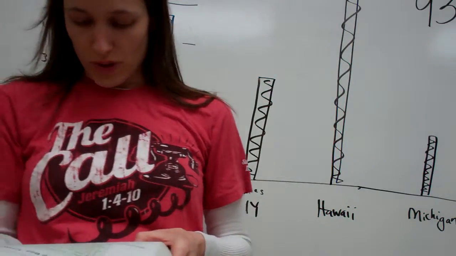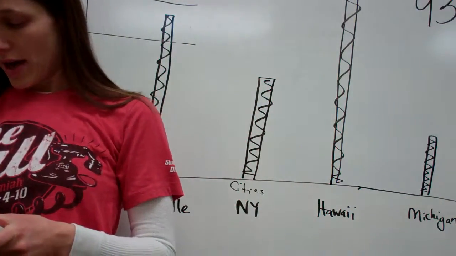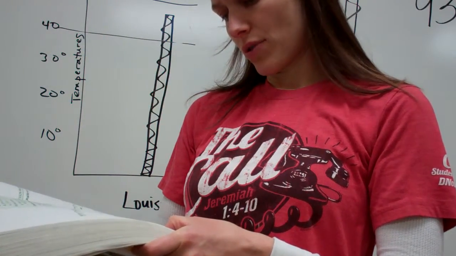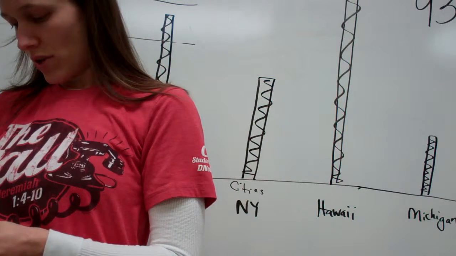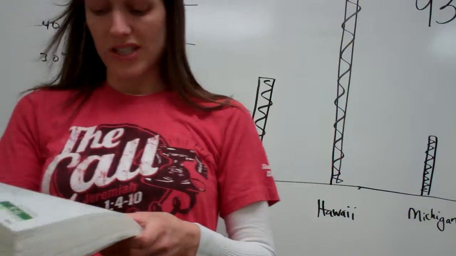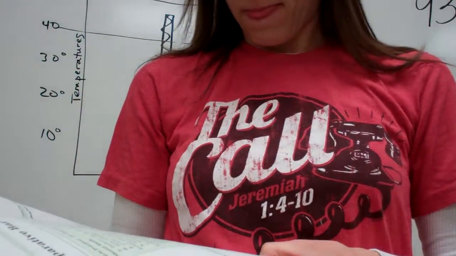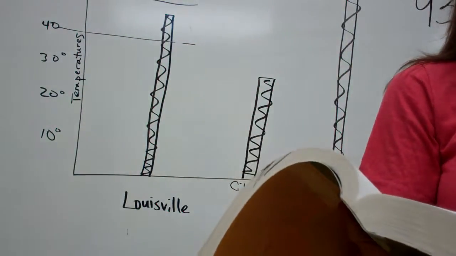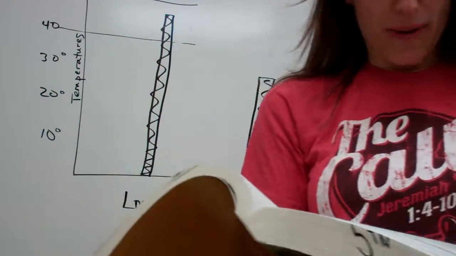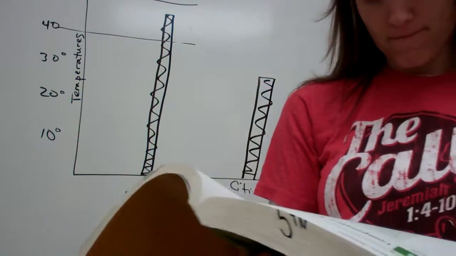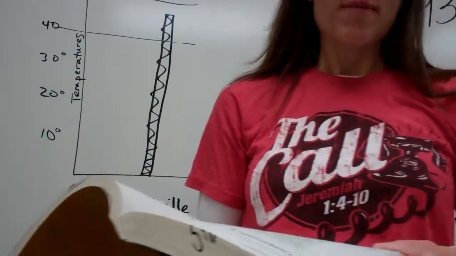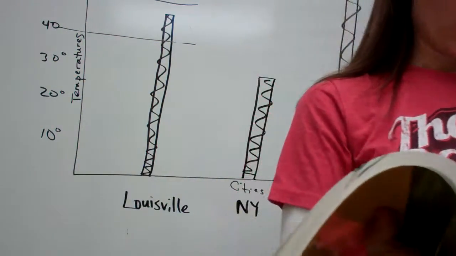In which city was the average January high temperature lowest? January high temperature. Paris, France. Very good. And about what degrees is that? About 41, okay? 42, something like that.